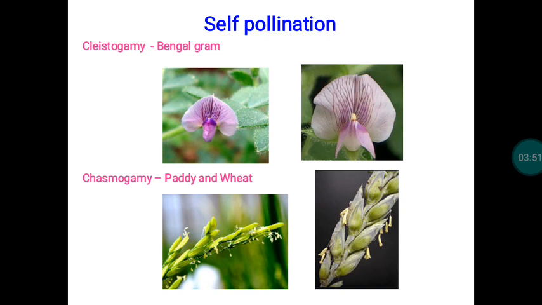Another one is chasmogamy. This mechanism is reported in the case of paddy and wheat. In this case, the flower will open only after pollination and fertilization are over. This results in the occurrence of self-pollination in wheat and paddy. This is the chasmogamy mechanism.